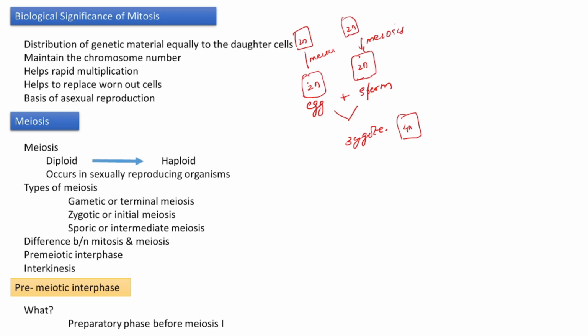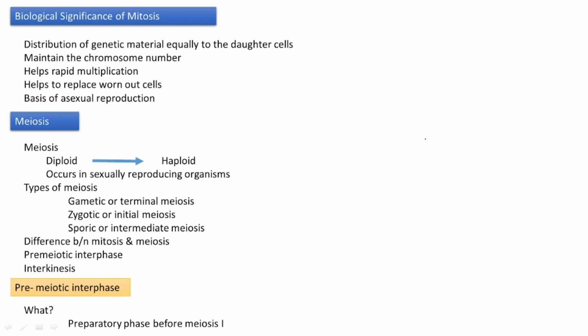By that way, the genetic content is reduced and becomes haploid, and the resulting zygote will be 2n, just like the parent. So in sexually reproducing organisms, meiosis is a must to maintain the same chromosome number in the next generation also. Clear? We are going to see about different types of meiosis.